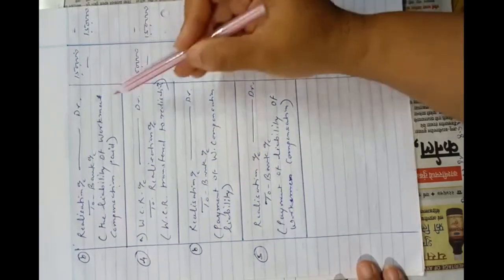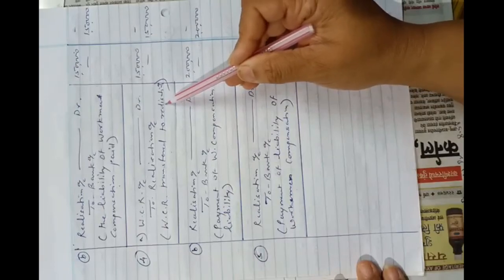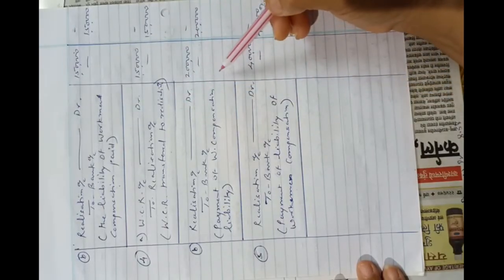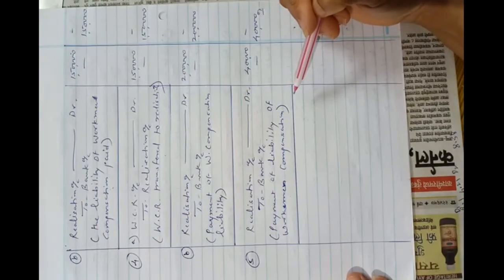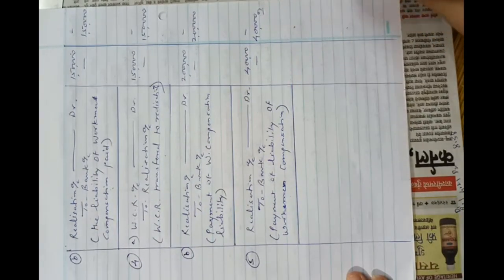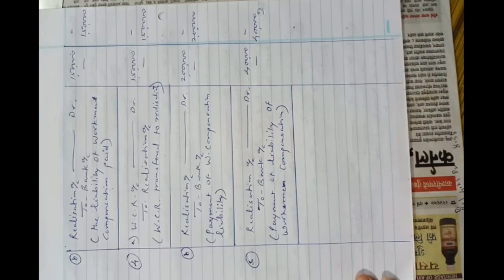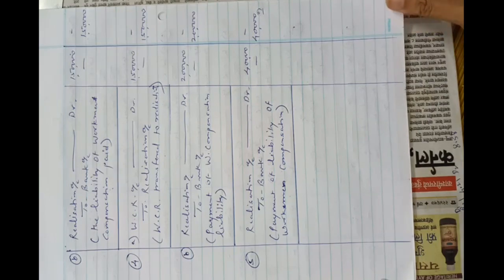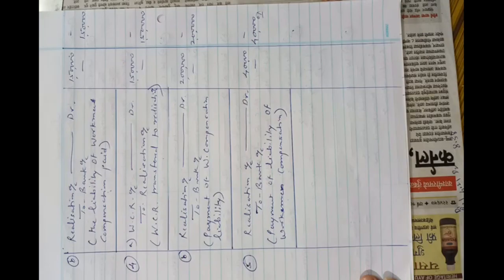In this case, we will transfer workmen compensation reserve to realization account, and then make the payment of liability. And in the last case, there is no workmen compensation reserve in the problem, so we have to pay the liability of the firm, so the entry is of payment of liability. Okay, in this way you have to solve if workmen compensation reserve is given in the problem. That's all.